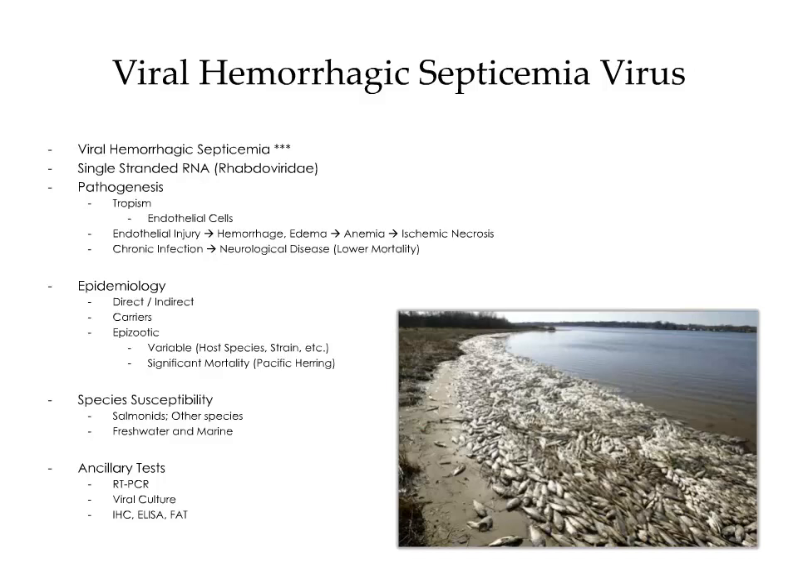In addition to gross observations and histopathology, a diagnosis can be made using ancillary tests, including real-time PCR, viral culture, immunohistochemistry, ELISA, and fluorescent antibody tests. The image on the bottom right is an example of a mass mortality event caused by viral hemorrhagic septicemia virus.